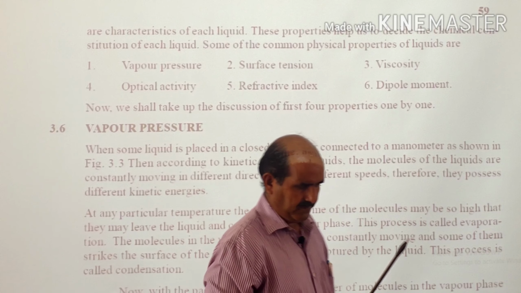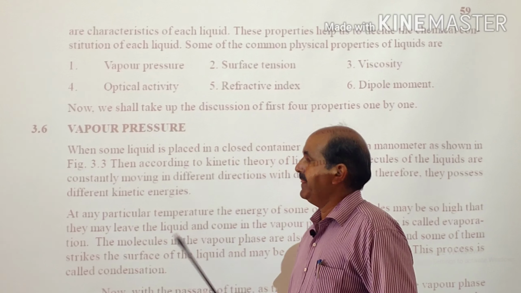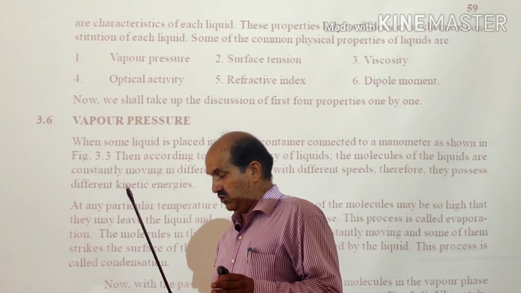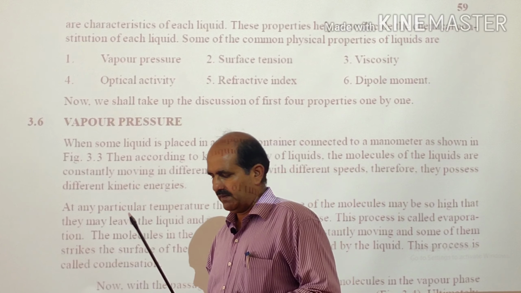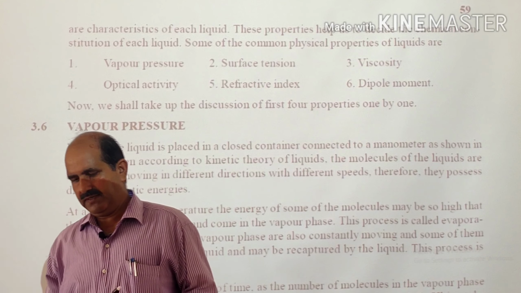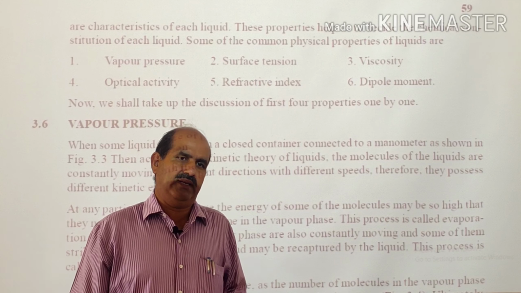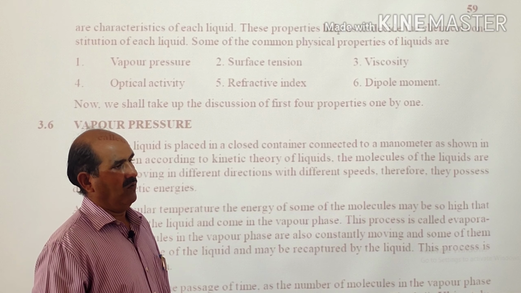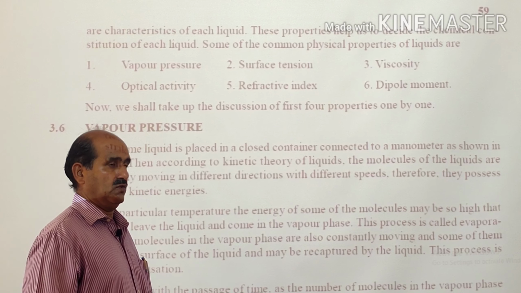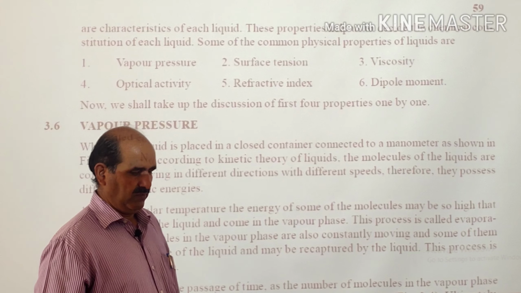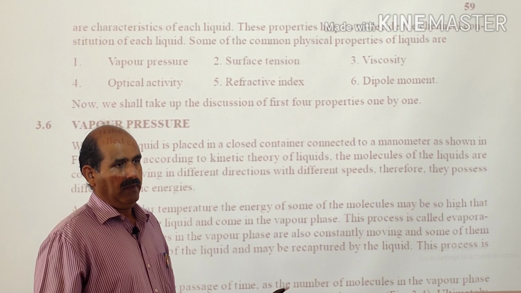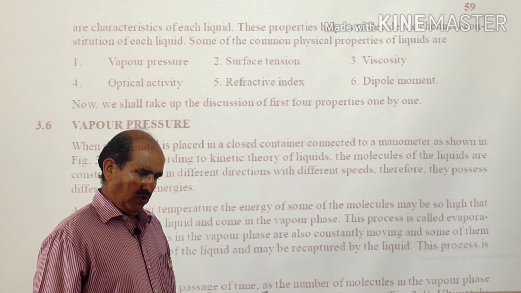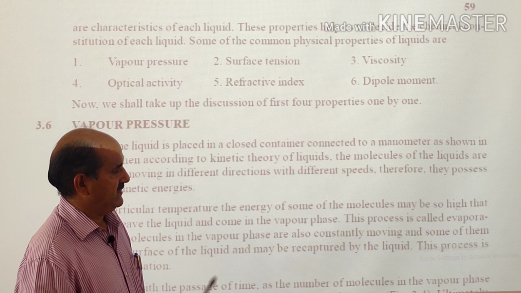What is vapor pressure? If we take a liquid in a closed container, and that closed container is connected with a manometer, then it is observed that initially the level of the mercury in both the tubes of the manometer will be at the same level. However, with the passage of time and with the change of temperature, some of the molecules may leave the liquid phase and come into the vapor phase above the liquid. So the mercury level in the manometer will change.